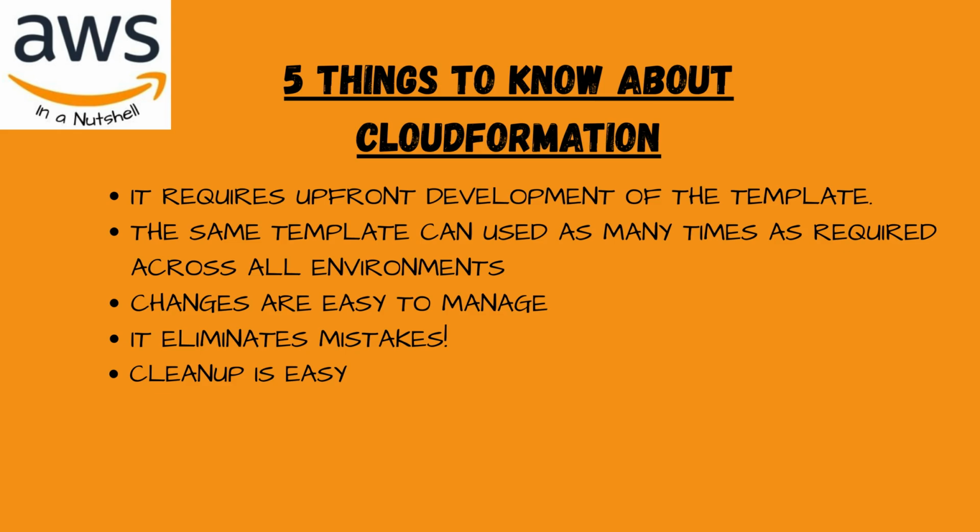Very, very easy. The fourth point is that it eliminates mistakes. If you've ever been in an AWS console and tried to build out complex environments, just clicking around the console, where you're trying to develop things like VPCs, subnets, EC2s, databases, security groups, all these other things that you need for a complex environment, it's very, very easy to just make a mistake when you're just clicking around the console. An obvious example of that would be something like provisioning a security group with the wrong ports, and you may not know it's wrong until you try and launch the application and certain people can't access it. This basically helps eliminate those things because you're defining the resources you want in the template and it's easy to see what they are.